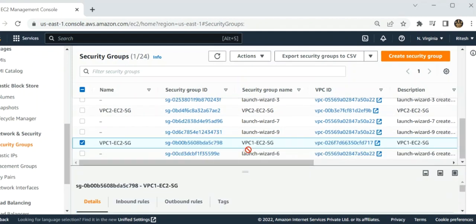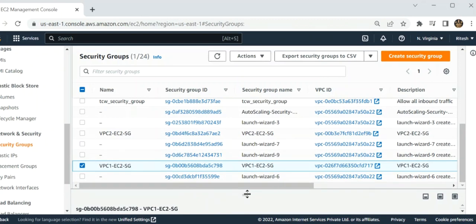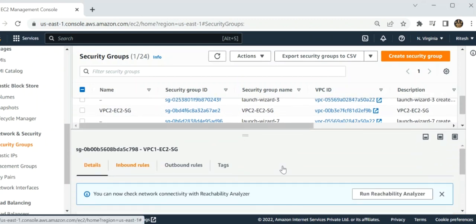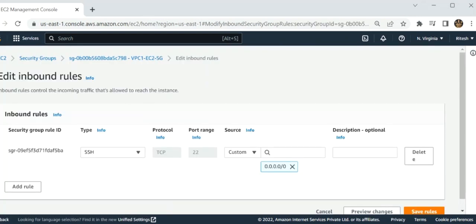Now I have to modify it. Click on VPC1 EC2 and then click on inbound rules. Edit inbound rules, and click on add rule over here.